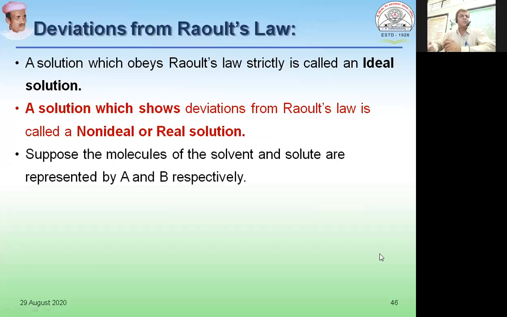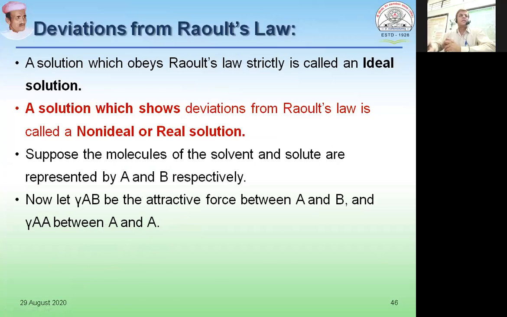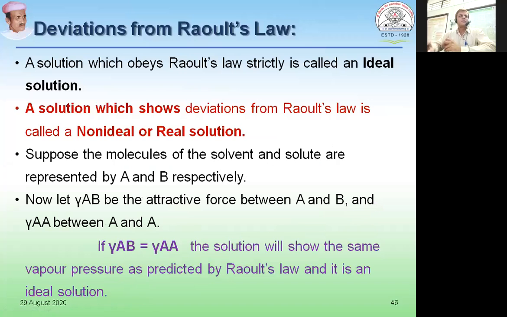In case of non-ideal solution, the forces of attraction between the same molecules or between different molecules vary. In some cases you will have adhesive forces of attraction greater, and in some cases you will find cohesive forces of attraction are greater, and this variation leads to deviation from Raoult's law. The liquid pairs which deviate from Raoult's law are termed non-ideal or real solutions.